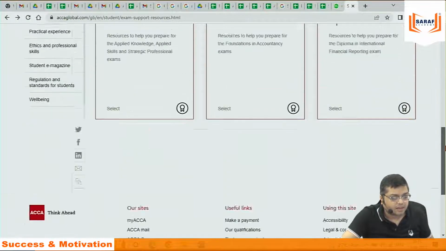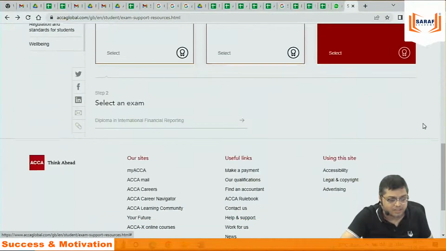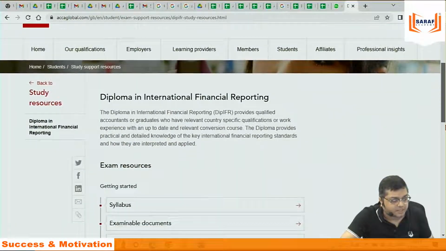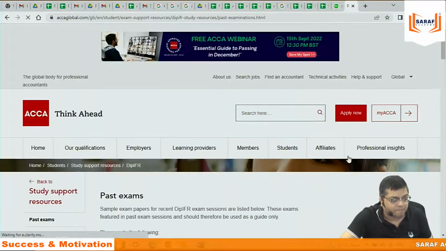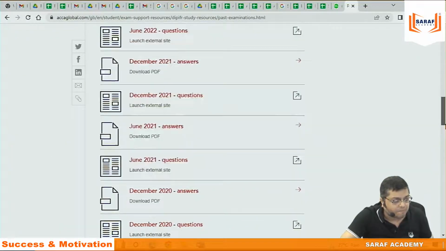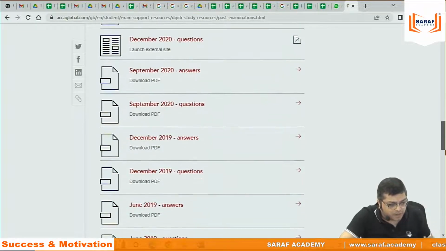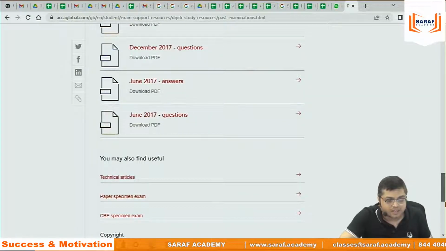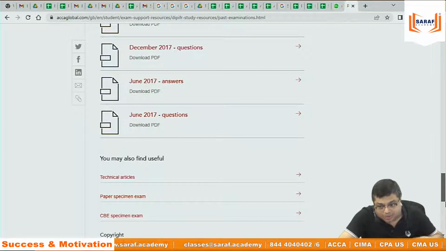ACCA, DIP IFRS students. The website is the same, DIP IFRS. The syllabus and all that, and past exam papers, all the PDFs. At least 4 years of papers they have given. So 17 2 terms, 18 2 terms, 19 2 terms, 20 2 terms, 21 2 terms, 22 1 term.